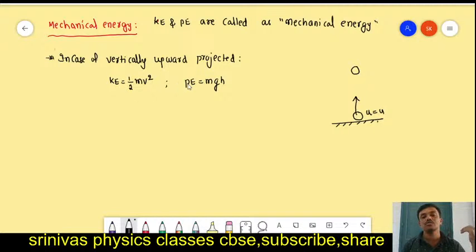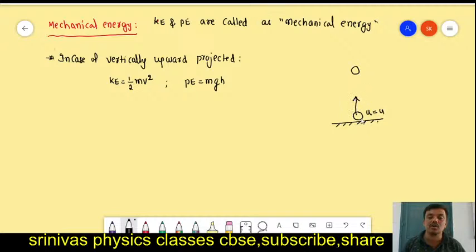Potential energy means energy due to position. If any object is at a certain height from the ground, due to the height, the position, or due to a compressed state, for example a stretched rubber, a compressed spring, or an elongated spring, it has energy. That energy is called potential energy. It is the energy possessed by a body due to its position or state. mgh is the potential energy formula.